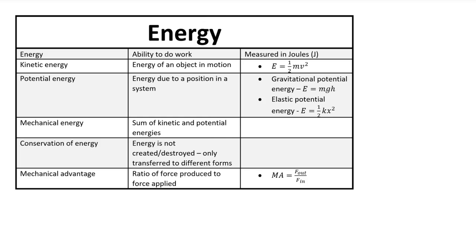Then I discussed the idea of mechanical energy, which is the sum of kinetic and potential energies. I then described how mechanical energy can be conserved as long as there are no non-conservative forces acting on that object, no forces that dissipate energy from the system. Finally, I introduced the idea of mechanical advantage, using a device to minimize the force. I then ended that section by emphasizing the fact that although the use of a device or tool can decrease the force needed, overall the work remains the same. As we shall see in the next video, work is the dot product of force times displacement, and therefore because the force has decreased, the displacement must have increased because work has to stay the same.